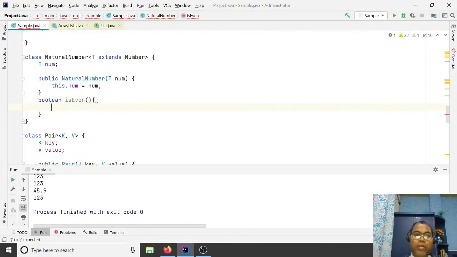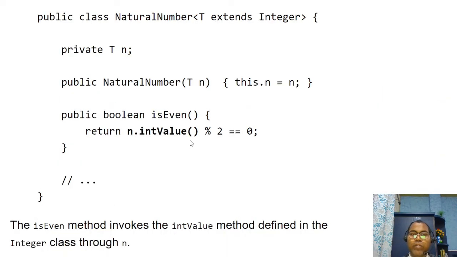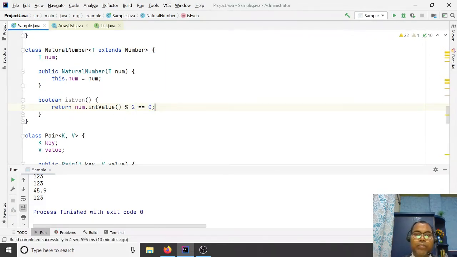You can say return your number dot int value or double value, whatever it is, modulo 2 double equal to 0, this way. So whatever you define, all the methods declared inside this class we can use.